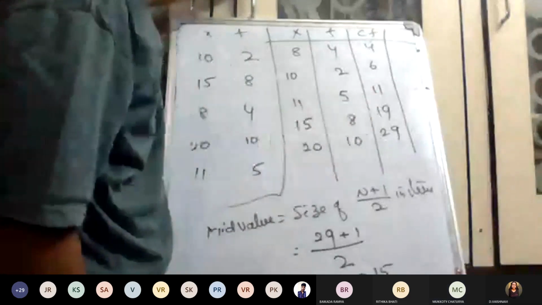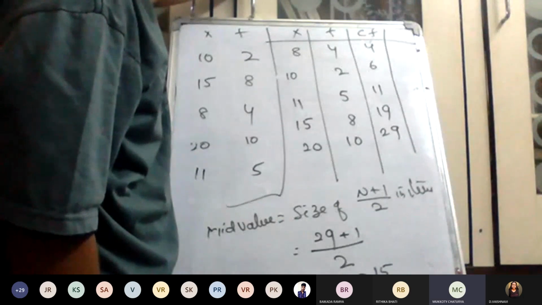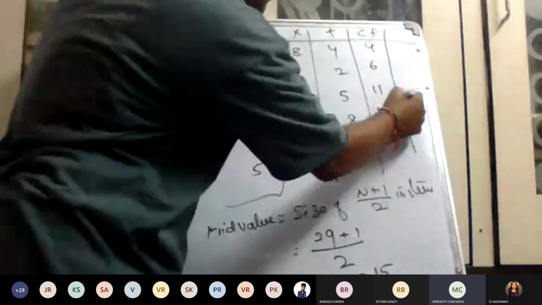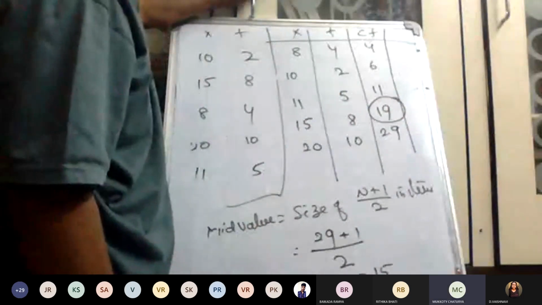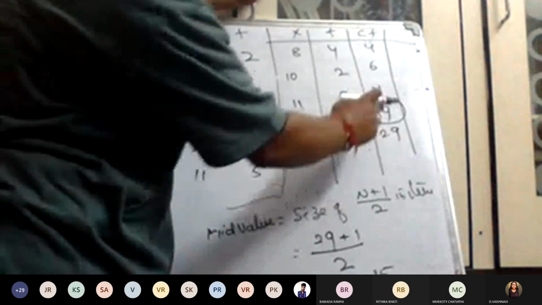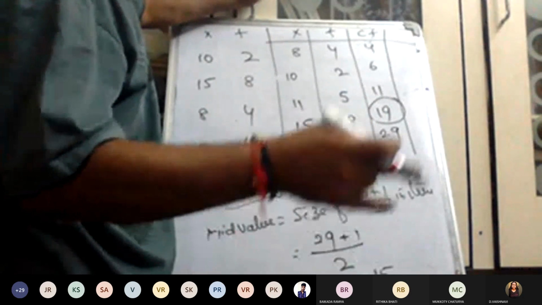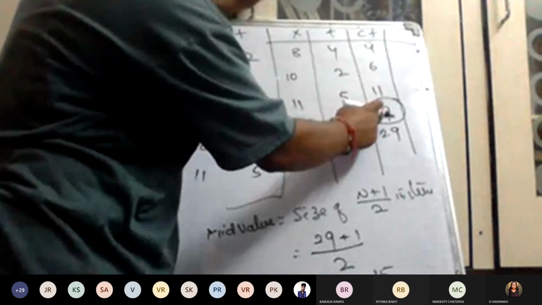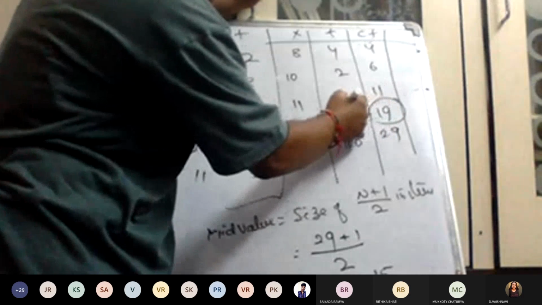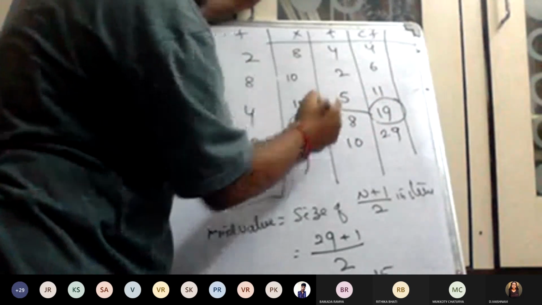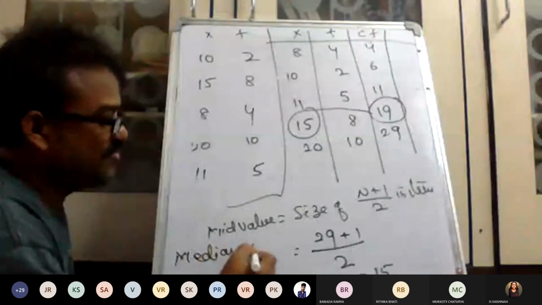Now come to 19. 15 is included in the 19, because in 19 we also added 15, 16, 17, 18. Therefore, the corresponding observation is the median. Therefore, the median is equal to 15.